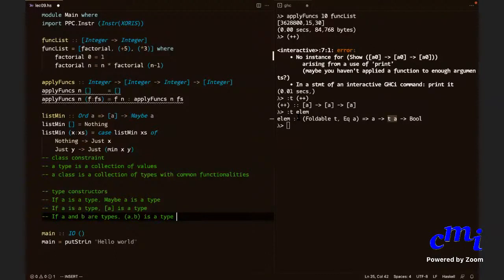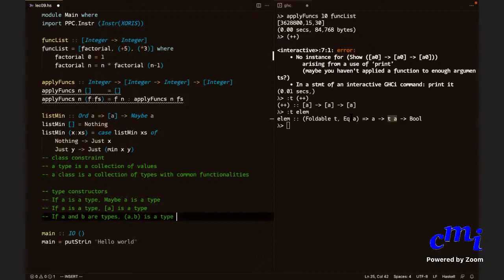We'll come to this later. So don't be overwhelmed by all this. You don't need to understand this right now. But at least today you should understand this, Eq A implies whatever. Yes, Harish, you had a question? Yes, sir. Maybe A is a type constructor. So Just A is also a type constructor? Just A is what is called a value constructor. Because Just is not giving you a new type. Just will give you a new value. If you give it a value of type Int, it will give you a value of type Maybe Int.